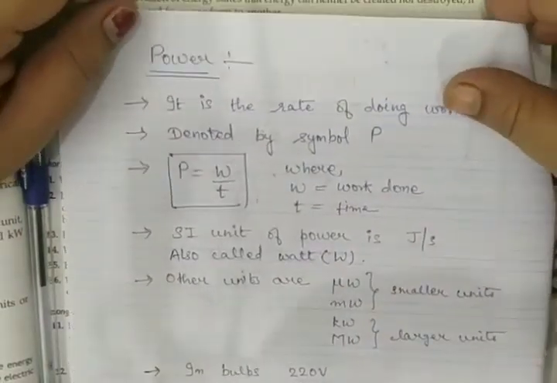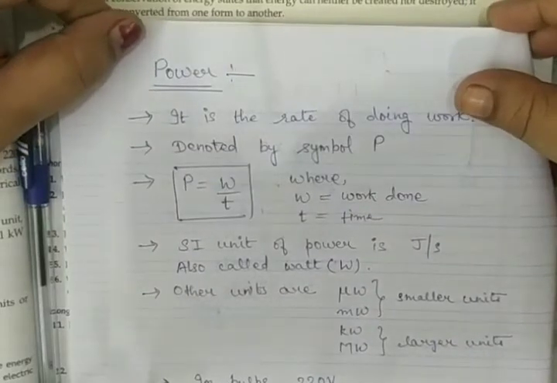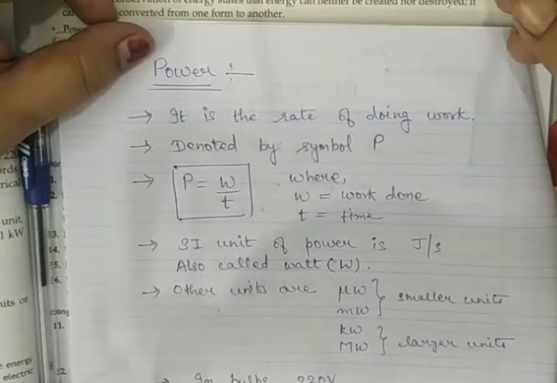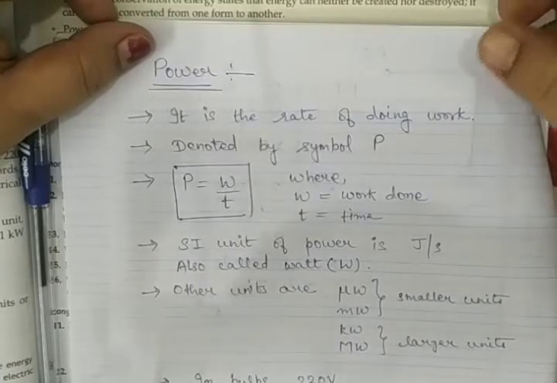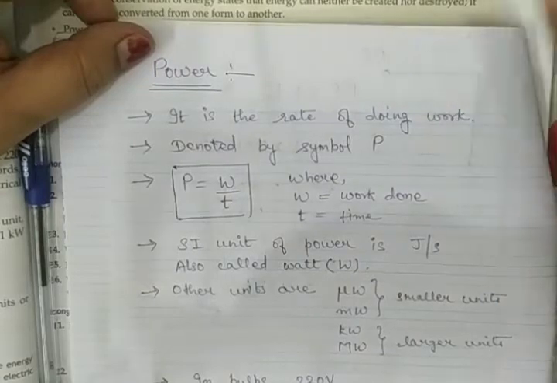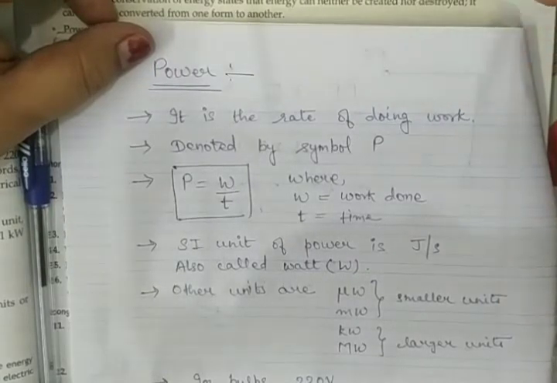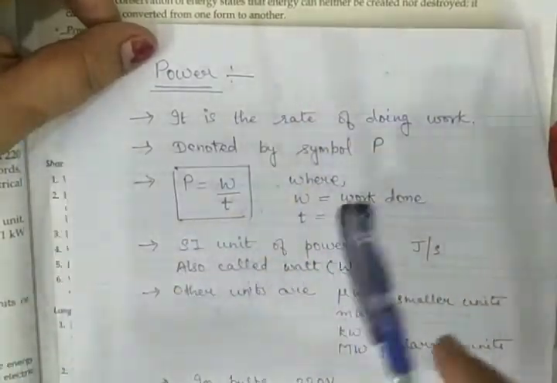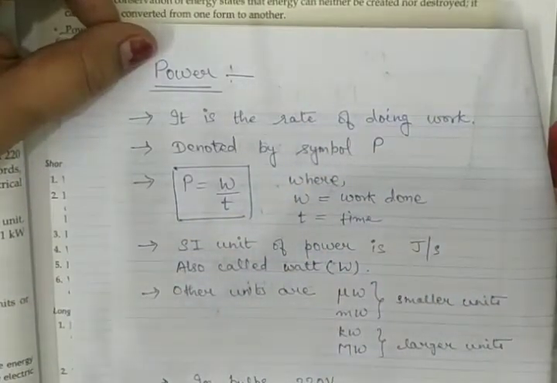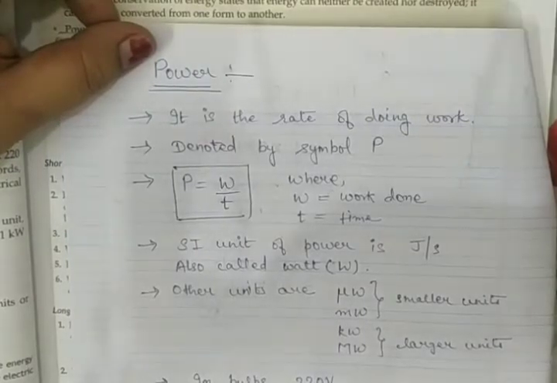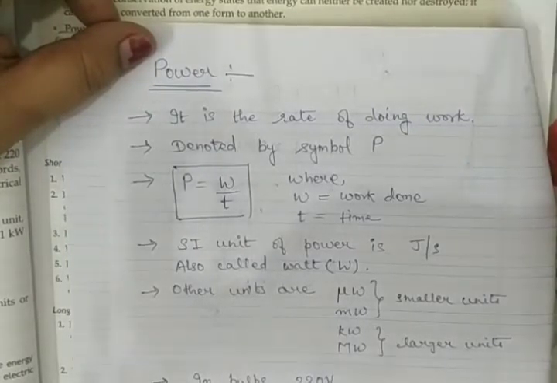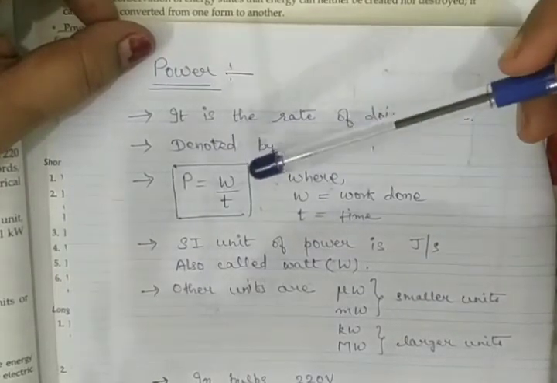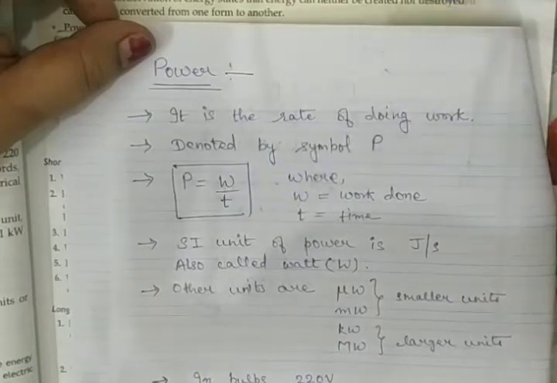Good morning, class. The next topic we are to discuss is power. Power is the rate of doing work. It is denoted by the symbol capital P. Whenever we talk about rate, that means we have to divide by time. So it is the rate of doing work, that means work upon time. The formula of power is work upon time.